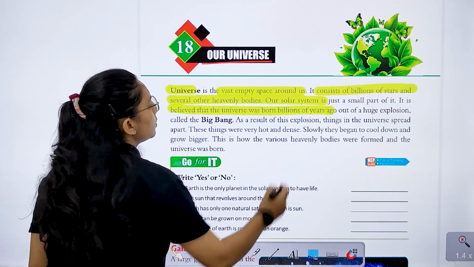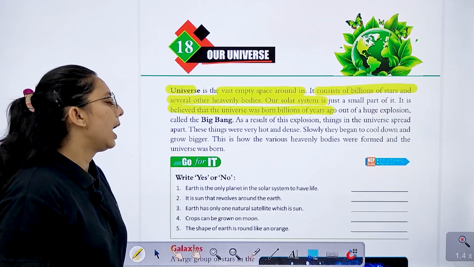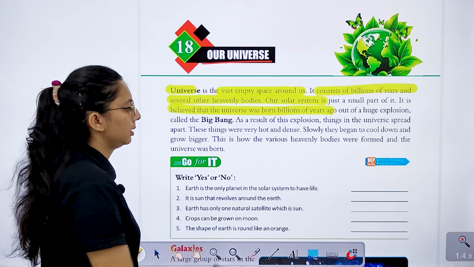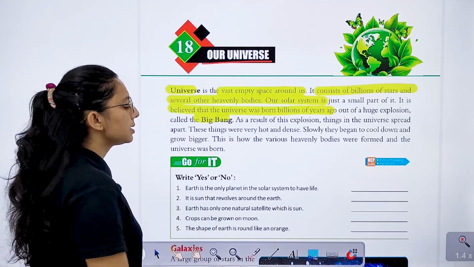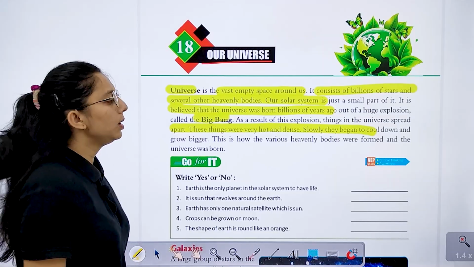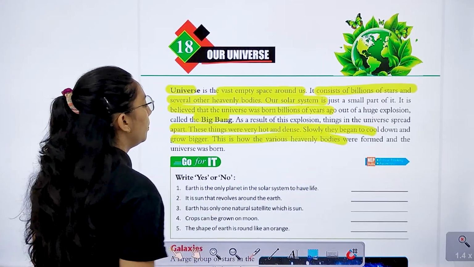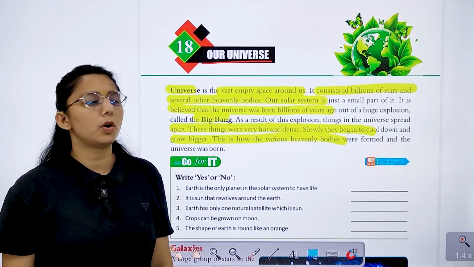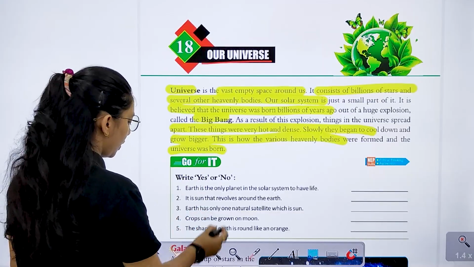It is believed that the universe was born billions of years ago, and it is known as the Big Bang. As a result of the explosion, things in the universe spread apart. These things were hot and dense, and slowly, when they began to cool down, they grew bigger. This is how various heavenly bodies were formed, and the universe was born.